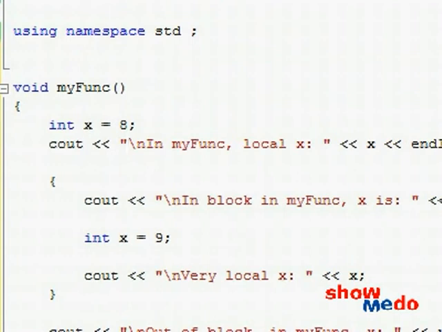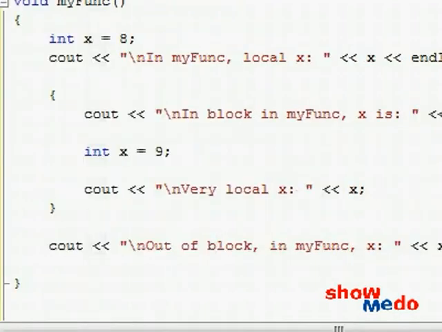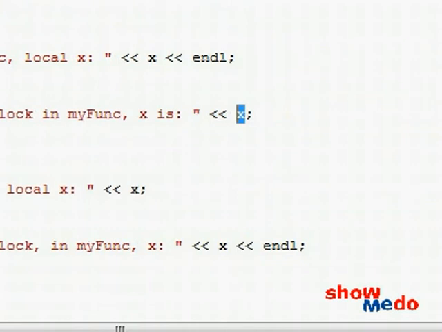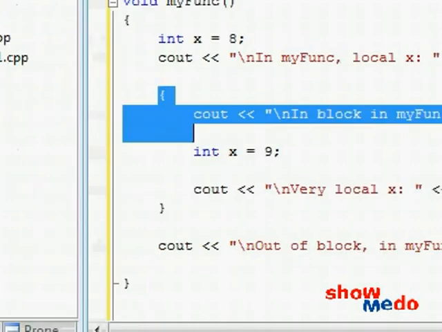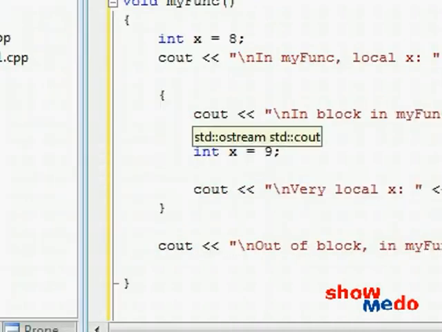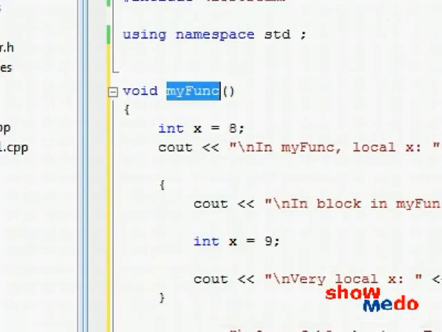Because we did that, any variables which existed before in the outer scope over here can still be visible to the inner nested scope. As we see over here, I'm printing out that in the block of code which is inside my func world, x is, and we are using the variable x over here. So if you wonder, wait, but what is x? We entered a new world over here, we have to make our own x variables. Yes, but we didn't really teleport from one place to another. When we came from main to myfunc, that was really like teleportation.